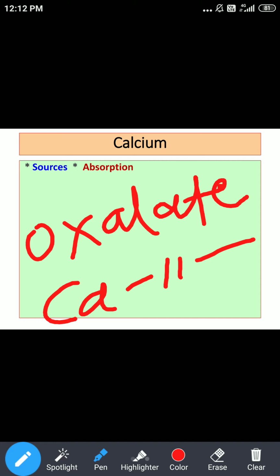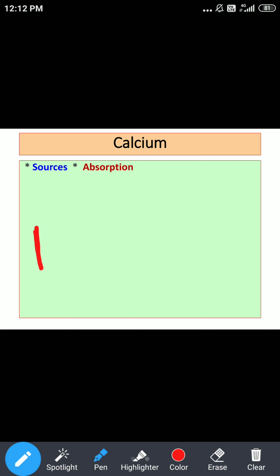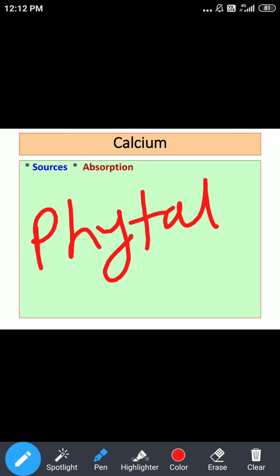So what can be the limiting factors for absorption of calcium? Limiting factor one is oxalate, and second is phytate, or phytic acid. Phytate is mainly present in the cereals. In the same way as calcium and oxalate, we get an insoluble compound. Here also the phytate combines with calcium and forms an insoluble compound, that is calcium phytate, which is not absorbed.